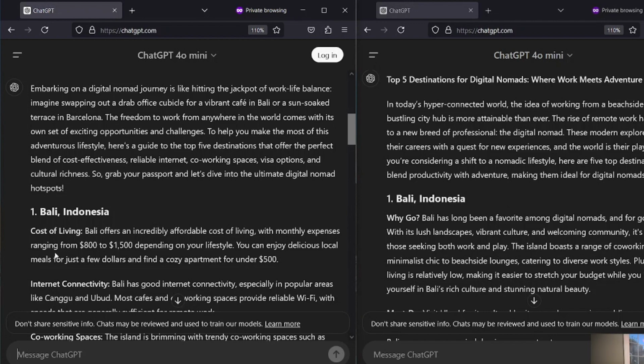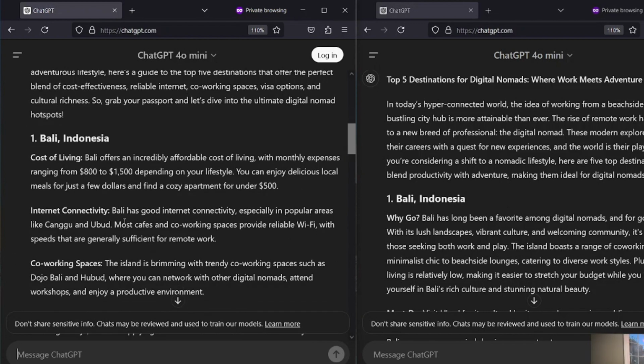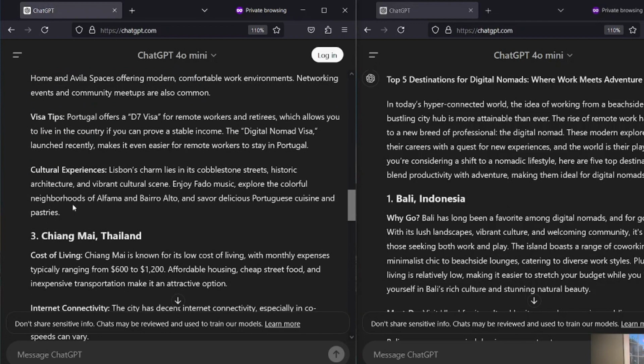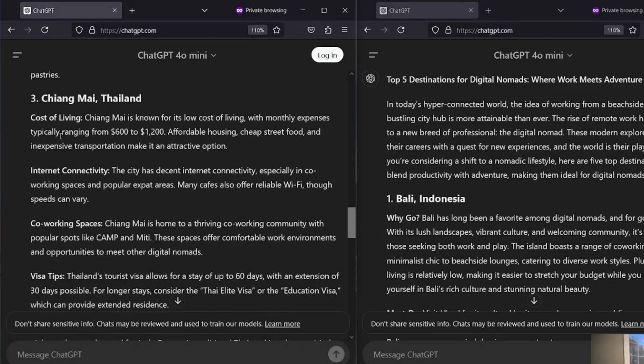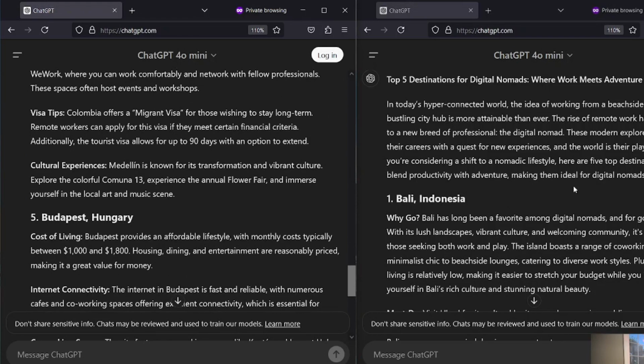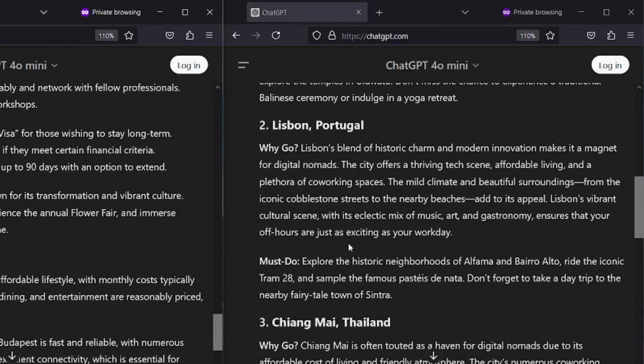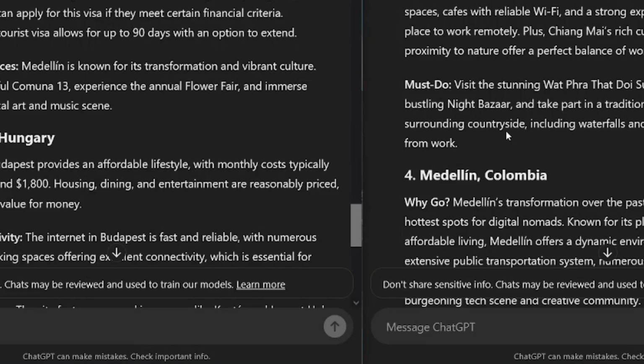So do you see the differences? How detailed the tone and the explanation are on our left side, how we have the co-working spaces, the visa tips, we have all the information detailed in here. While on your right side where we are using a generic prompt, it is also giving generic results. Now, what do you guys think? Do you think both of these articles are similar or is one much more detailed?